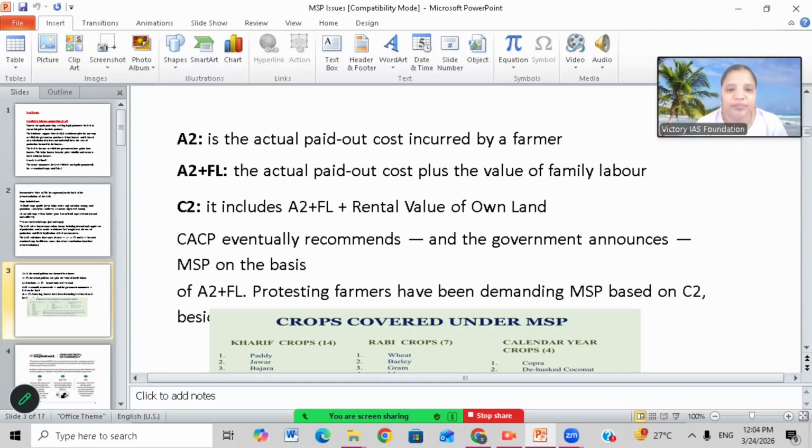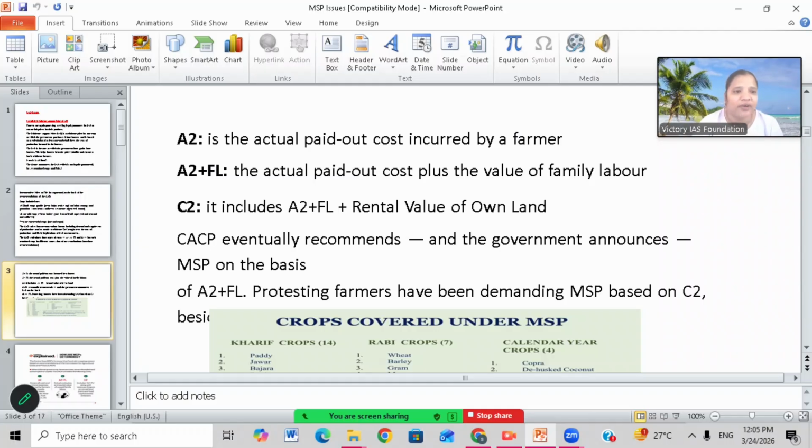A2 plus FL means the actual paid out cost plus value of family labor. So the actual cost spent on growing the crop plus value of family labor also, meaning the cost of production plus labor will be included. Suppose the farmer hires some people to work in the farm, then their value will be included in this. And C2 includes A2 plus FL plus rent value of own land, and land value is also added here